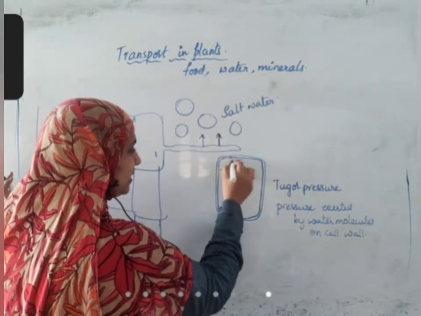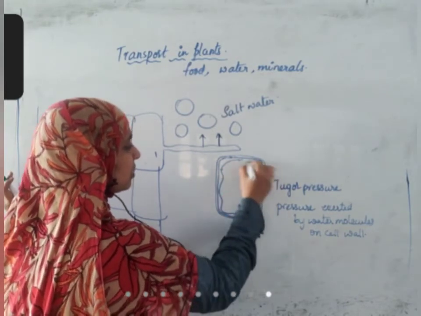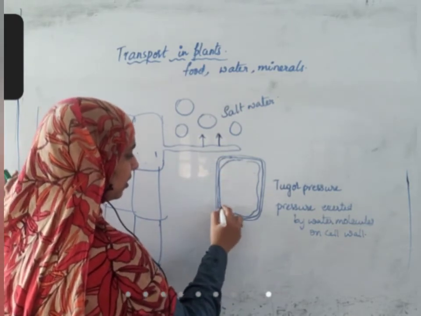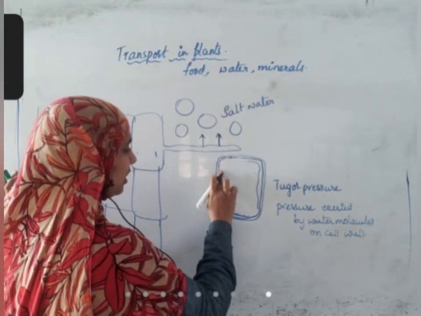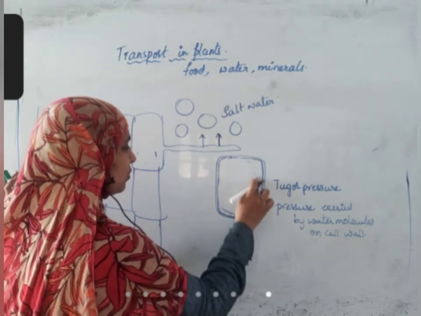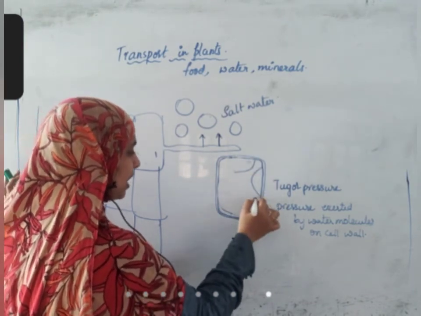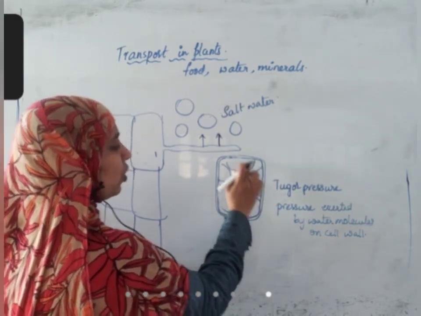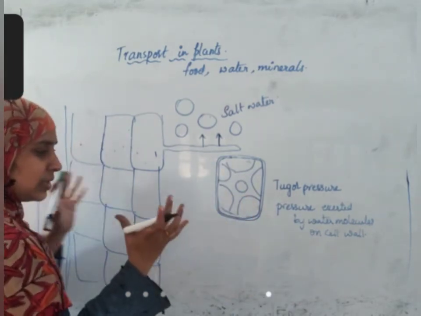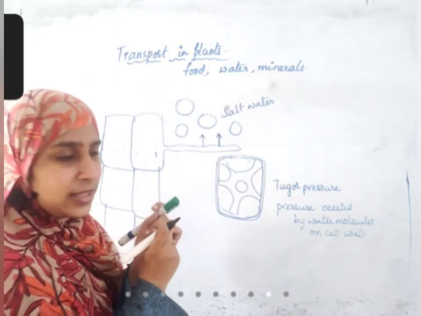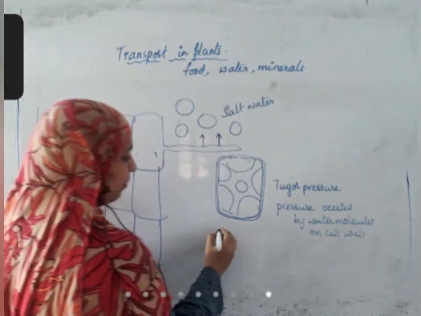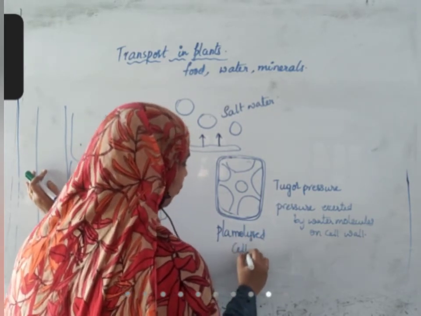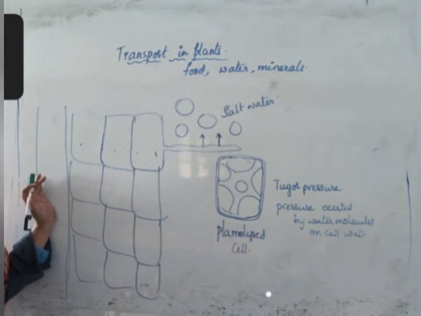Immediately, the cell cytoplasm starts shrinking like this. First, the corners will move inside, and after that the total cytoplasm will shrink and it will look like this. Finally, the cell will be like this. This is the nucleus. Because water is coming out, the cytoplasm will come close like this. All water is going out. This type of cell is called a plasmolyzed cell. So we are advised not to pour salt water on the plant.